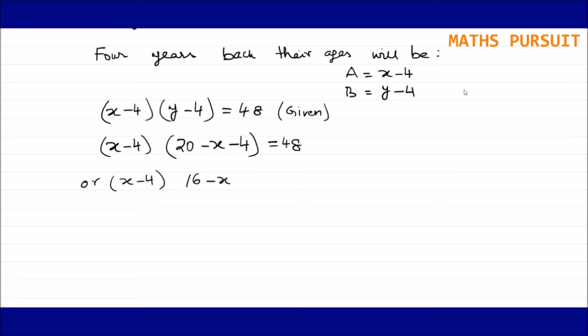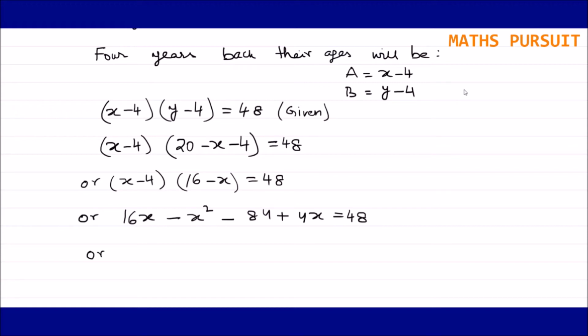So X minus 4 into 16 minus X is equal to 48. Let us multiply this. We can get 16X minus X to the power 2 minus 64 plus 4X is equal to 48. Because X into 16 is 16X, X into X is minus X to the power 2, minus 4 into 16 is minus 64, minus 4 into minus X is plus 4X.